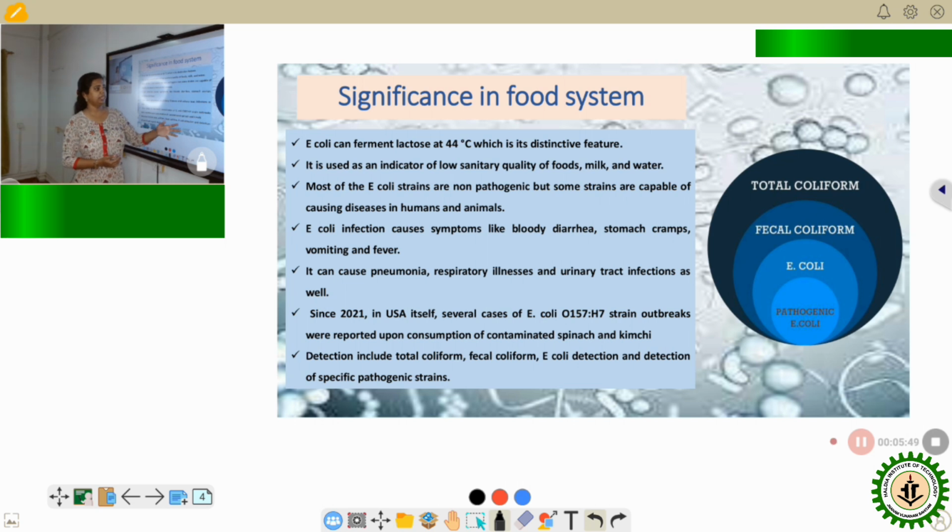Then we have the detection of E. coli, which is the principal coliform, and it is used as an indicator organism for the presence of other pathogenic microorganisms. And we have pathogenic E. coli. Pathogenic E. coli means we can have strains like E. coli O157:H7.